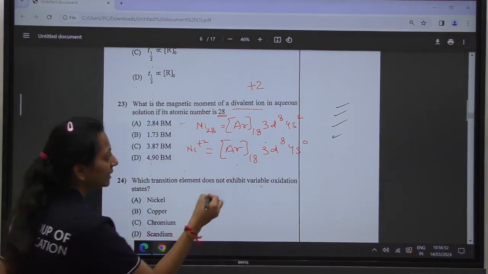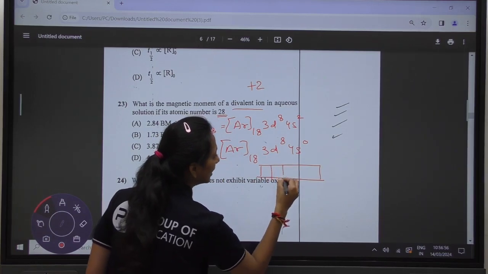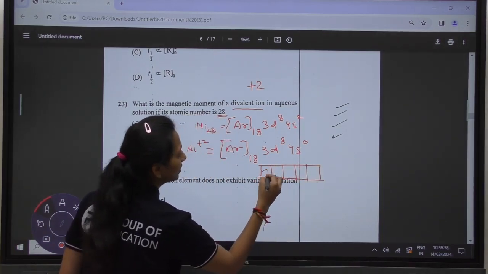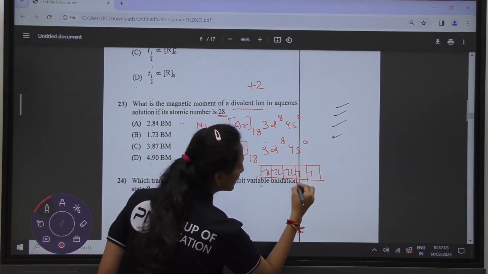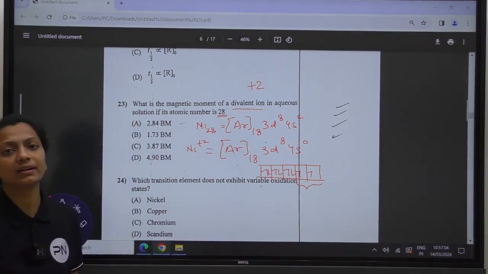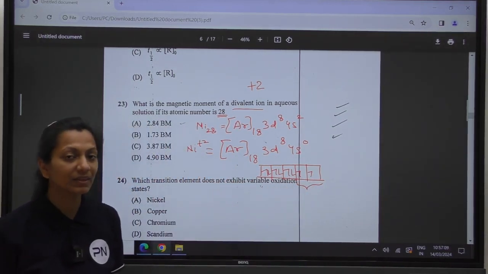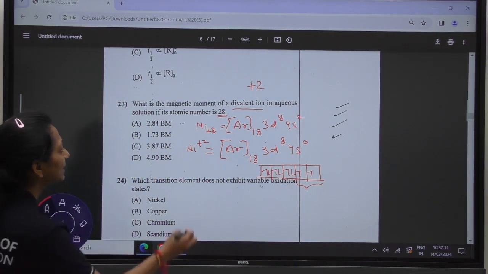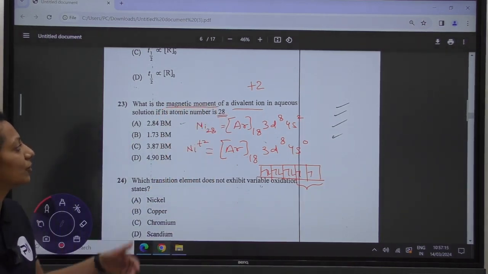If we make the electronic configuration of 3d, we can see the electron distribution has two unpaired electrons. These two unpaired electrons will participate in producing the magnetic moment for the ion.